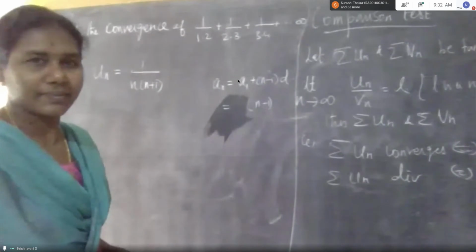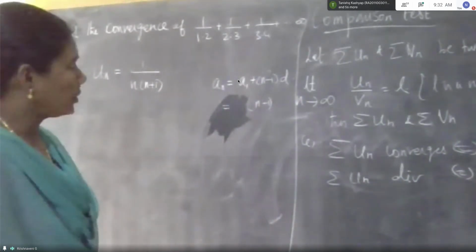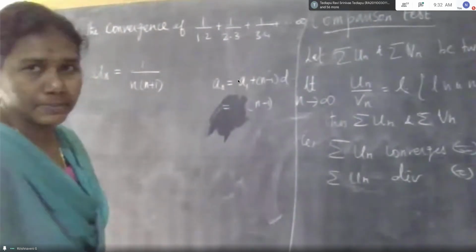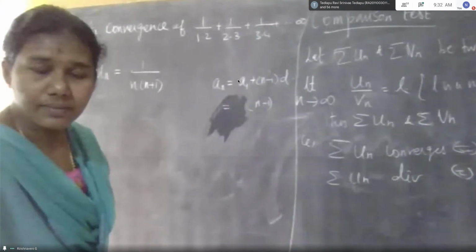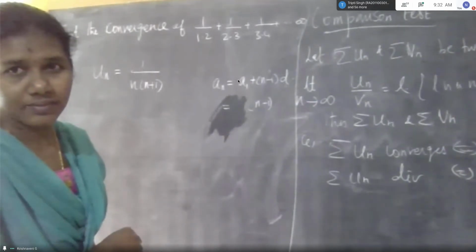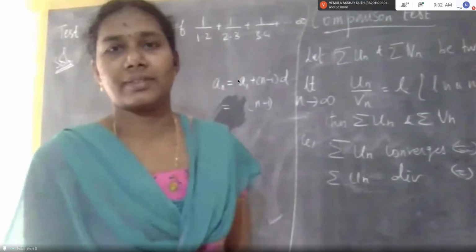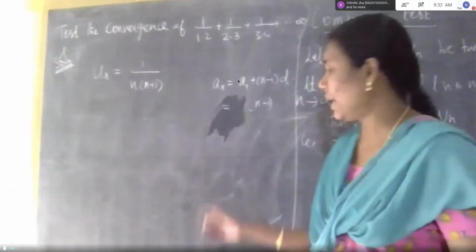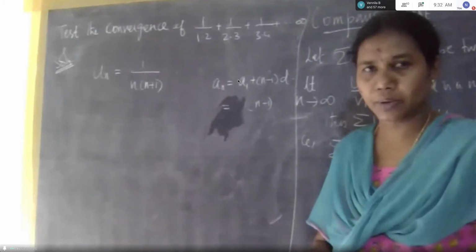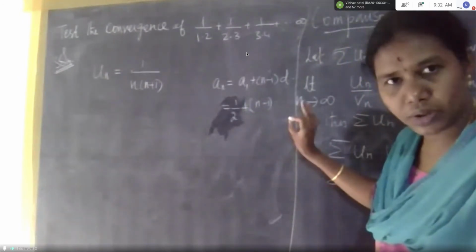What is a1, tell me? We have to take 1 by 2 or 2 here? Ma'am, why are we applying this formula? To find the nth term. So a1 is 1 by 1 into 2, that is 1 by 2, plus n minus 1 into d.